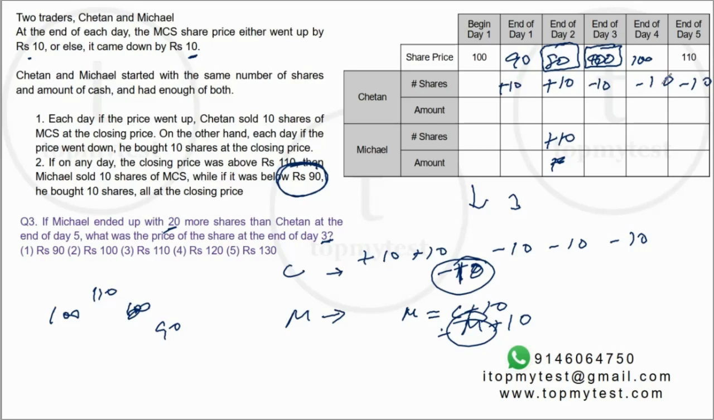So Chetan will be left with 10 lesser shares. Michael will be left with 10 more shares. 20 is the difference of shares between Chetan and Michael. And the question was, what is the price at the end of day 3? At the end of day 3: 100, 90, 80, 90. 90 again. Option 1 will be your correct choice.